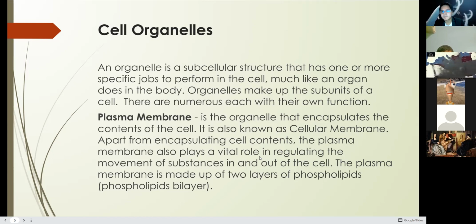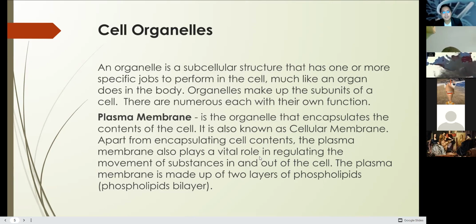Osmosis. Talking about lipids, number 1, they are hydrophobic. Hydro means water and phobia is a fear. So therefore, it will not allow water to come in.